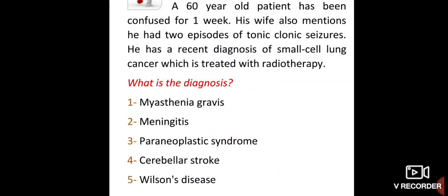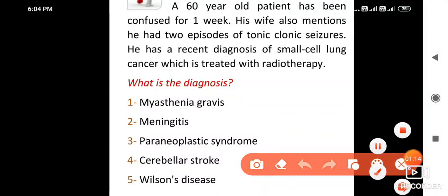A 60-year-old patient has been confused for 1 week. His wife also mentions he had 2 episodes of tonic-clonic seizures. He has a recent diagnosis of small cell lung cancer, which is treated with radiotherapy. So the diagnosis here is, pause this video and think which one is the best single most appropriate answer.